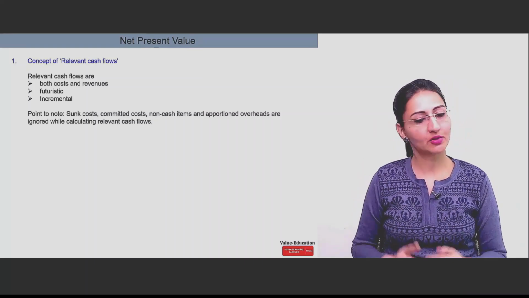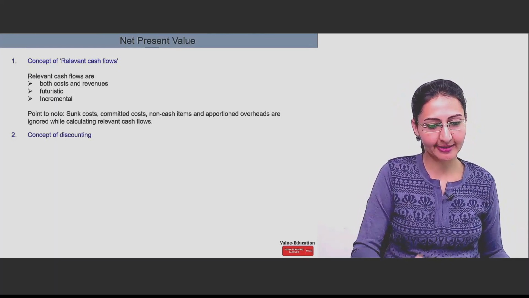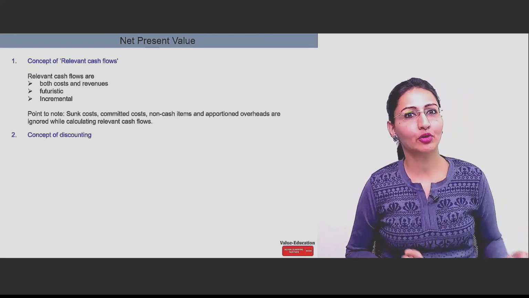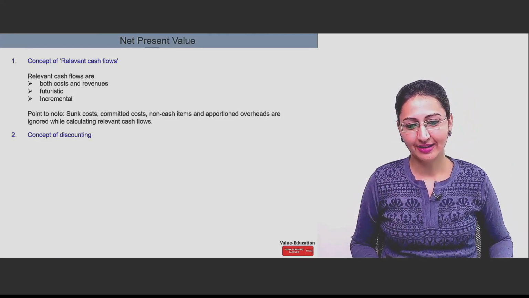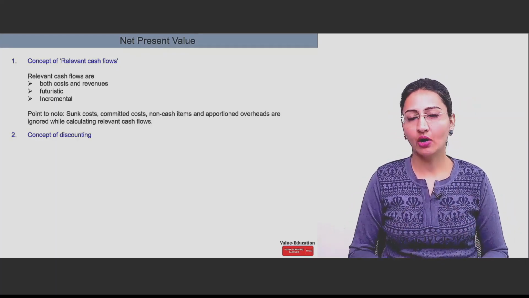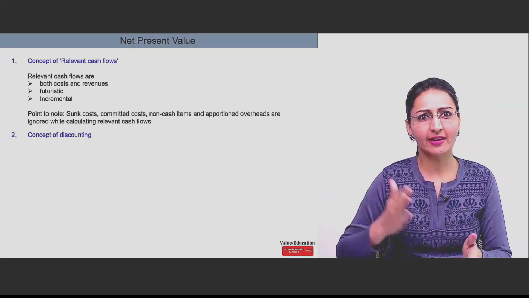Non-cash items won't find a place in relevant cash flows. That's the whole idea behind this. Then comes the concept of discounting. That means studying the simple discounting, how to calculate annuity, what about perpetuity, everything is discounting.